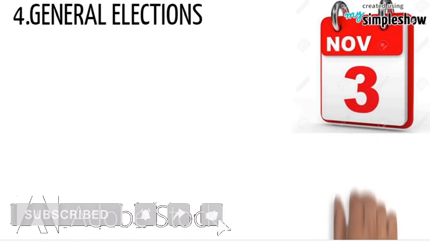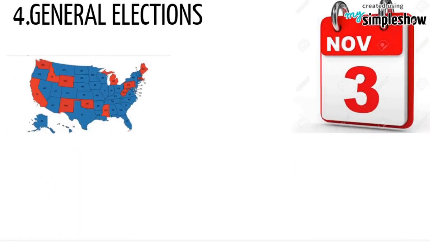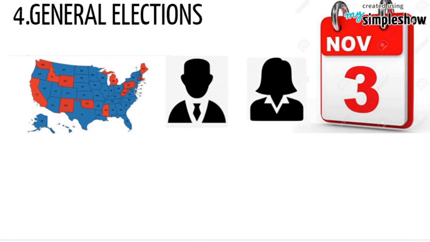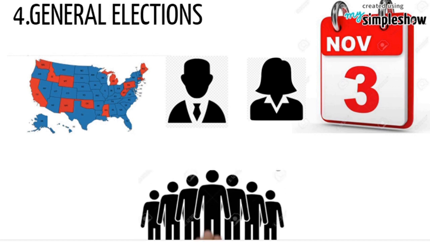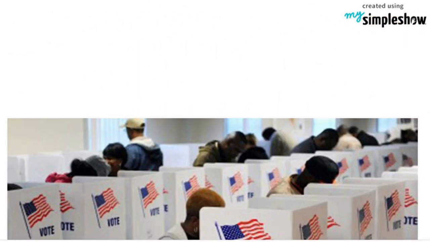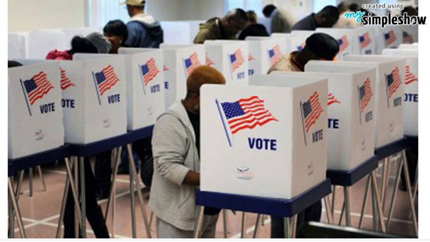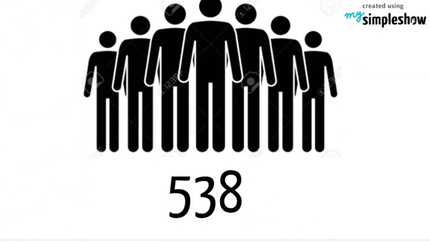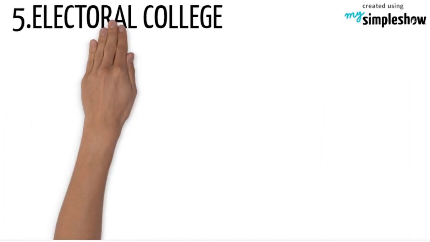General elections usually take place in November. People in every state across the country vote for one president and one vice president. When people cast their vote, they are actually voting for a group of people known as electors. The voters of each state vote for electors to be the authorized constitutional members in a presidential election. These electors are the local leaders who collectively form the electoral college. The last one is electoral college.